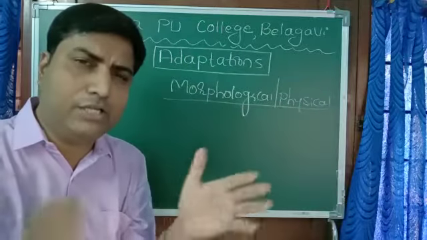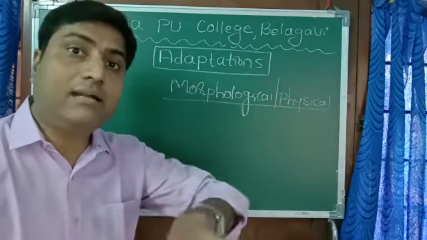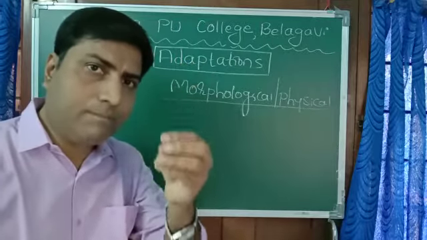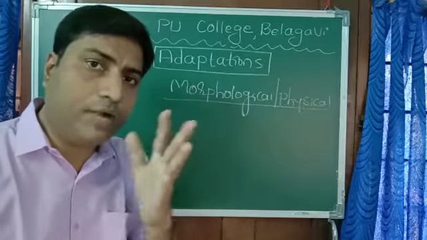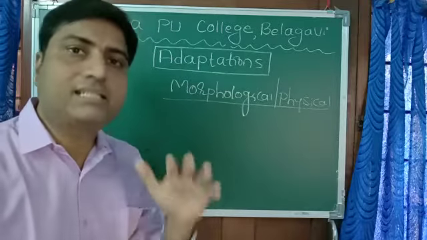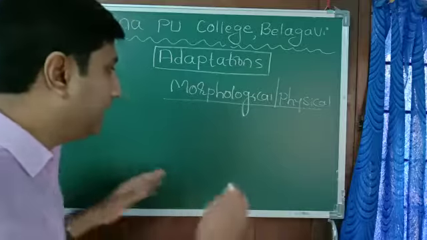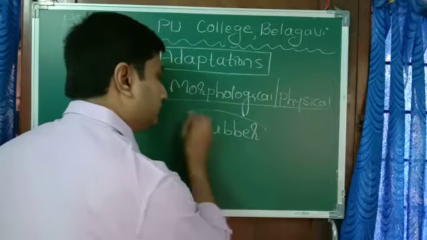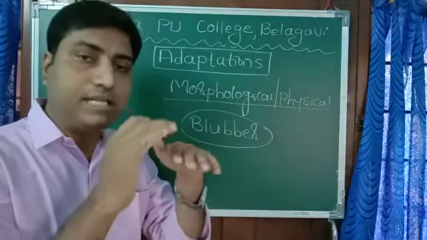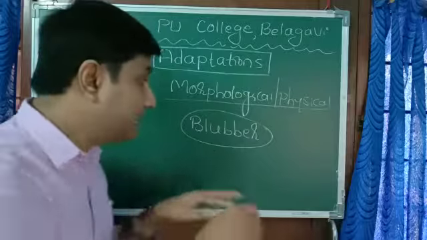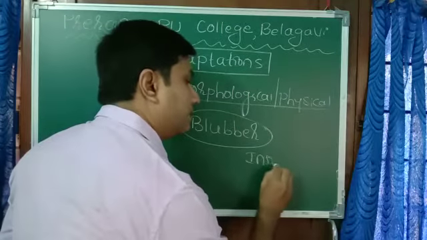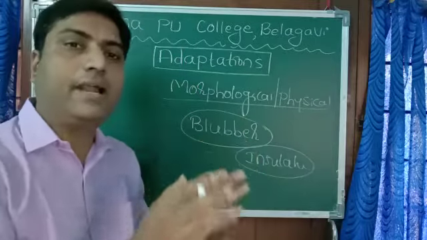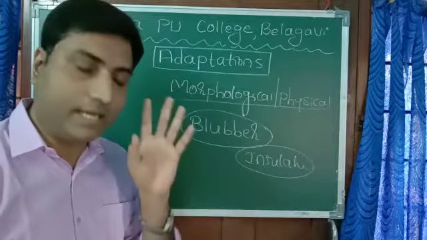polar seas where the condition is very cold, in the Antarctic and the Arctic region. In those places, take the example of a dolphin, whale or any aquatic mammal. Just beneath their skin, they have a thick fat layer called blubber. This thick fat layer present just beneath the skin acts as an insulator in that cold condition. So this is physical adaptation.